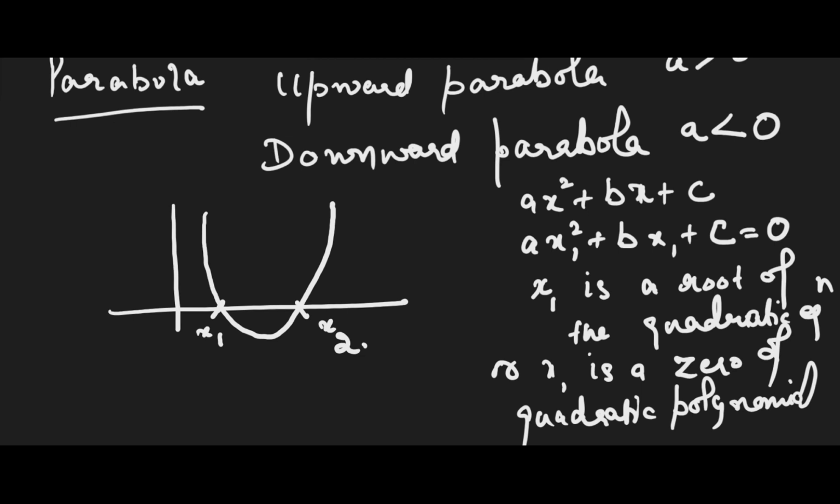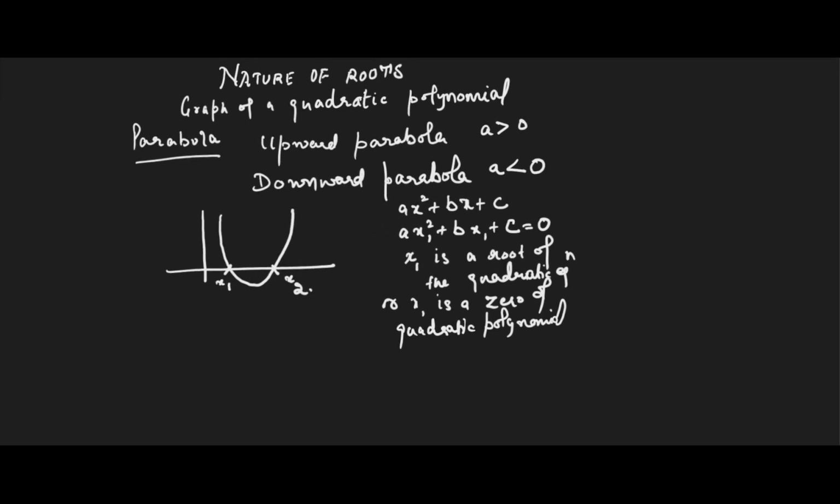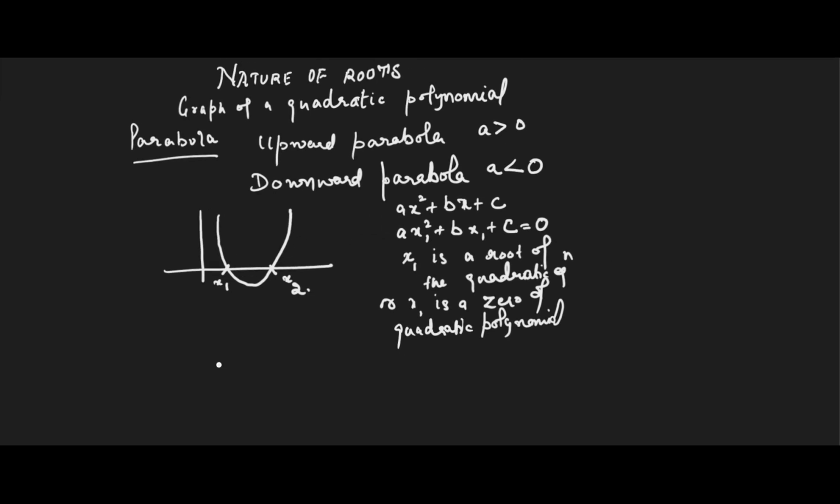Now, what if the parabola is of this form? It intersects the x-axis only at one point, say alpha. At alpha the value of the polynomial is 0, so a alpha square plus b alpha plus c is equal to 0.